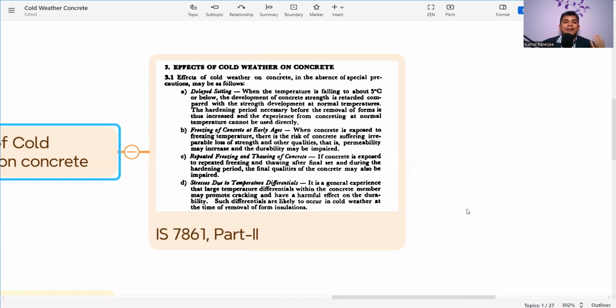So these are the effects: delayed setting, freezing of concrete at early ages, repeated freezing and thawing of concrete, and stresses due to temperature differential. These are all against our projects. Projects will be delayed, cost will be more, and we will not get the concrete as per the requirement.